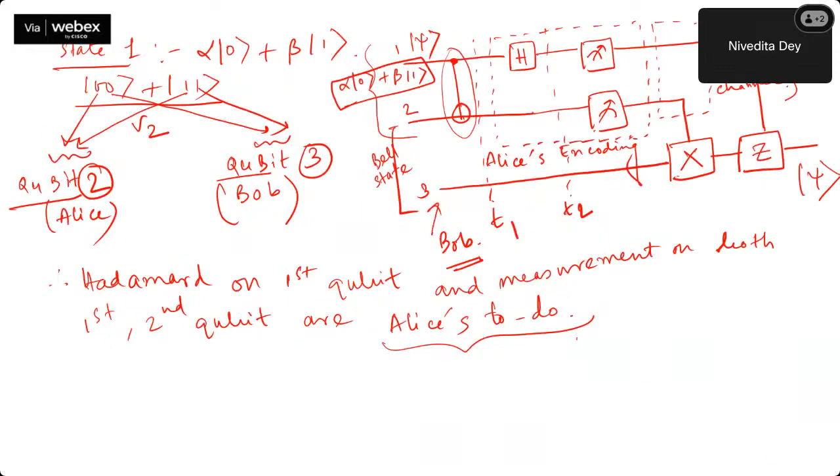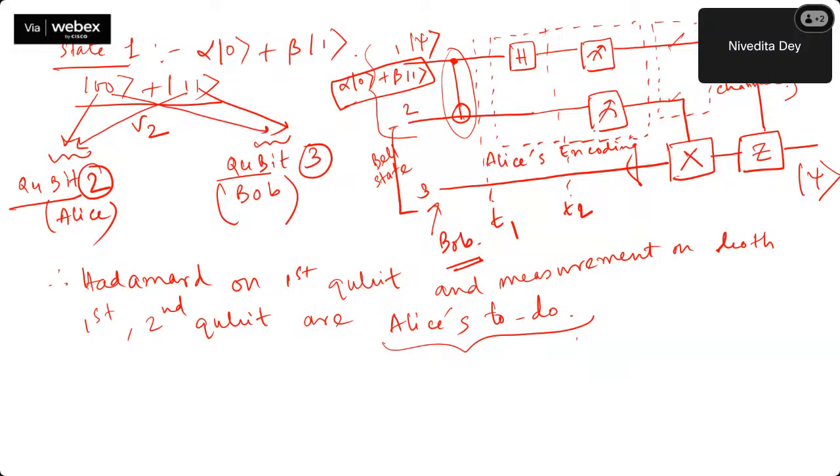Now what is my target? Alice has to make a measurement, right? Of which qubit? Qubit 1 and qubit 2. Here you can see that. So qubit 1 and qubit 2. That is why I have taken them out, so that I can understand what the measurement is. After that, if you also notice one more thing, after measurement I am using some sort of classical channel in order to send this line and this line's information to Bob.